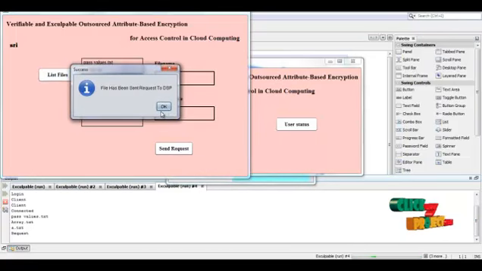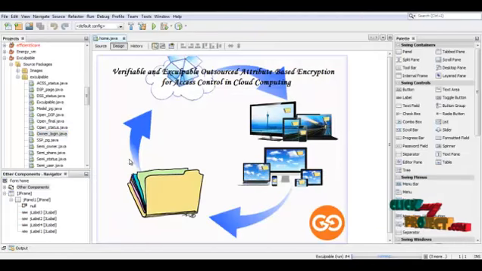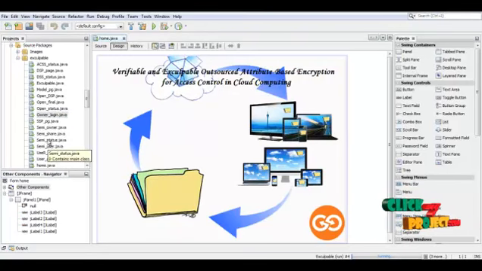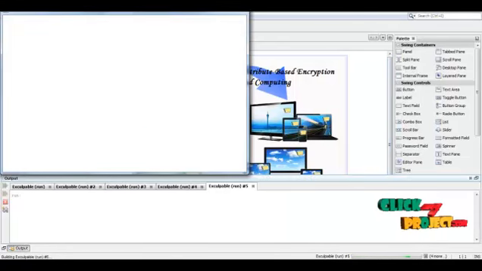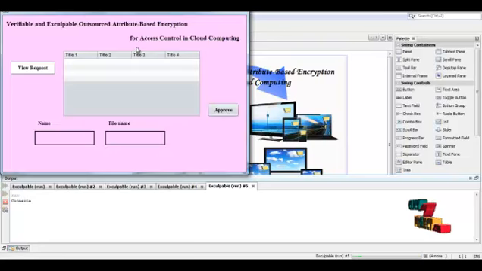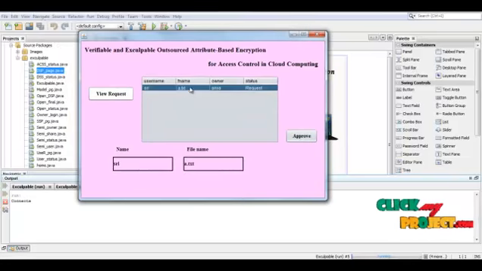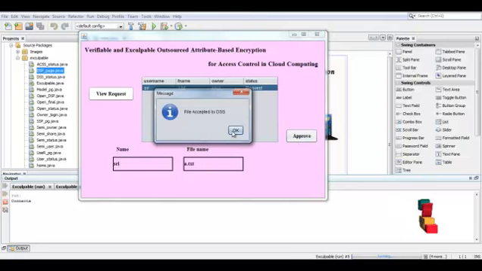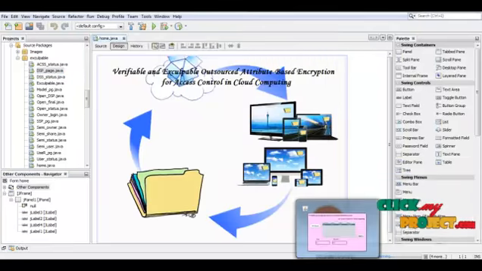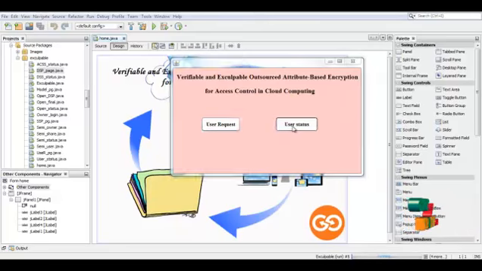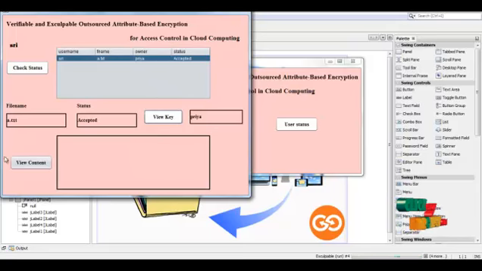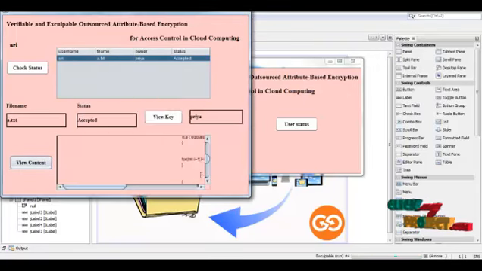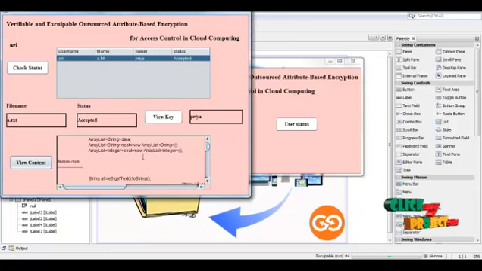This request will be checked by the DSP. So we have to run the DSP page now. So here I am running the DSP page. So here we have to approve the request. So then if we now check the status of the process, it will be accepted and the file can be downloaded. So this is the content in the file. So these are all the processes that come under the semi-open model for the data owner and the user.